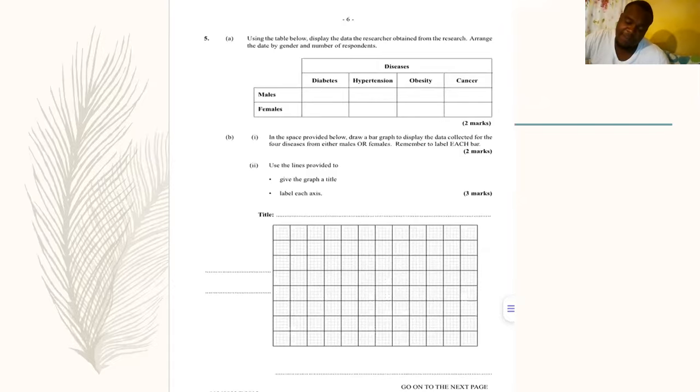And remember, it says that 25% of the males had diabetes, right? So 25% of 200 is how much? All of my maths people, because I'm not good at maths. Correct. 25% of 200 is 50. So 50 and 50, 100, that would be 50%. You understand? 150 would be 75%, 200, 100%. So ensure that you can work out a little percentage, because you're going to need it for question 5. Any kind of paper 3 that they send, you must be able to work out simple percentage.